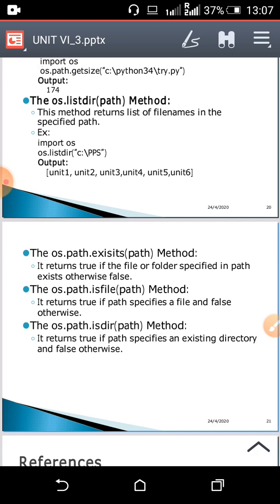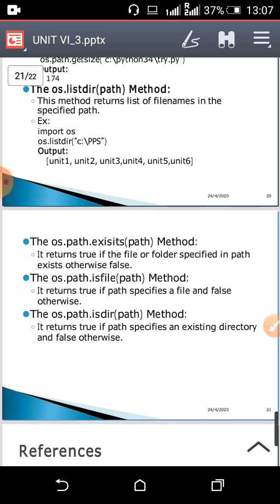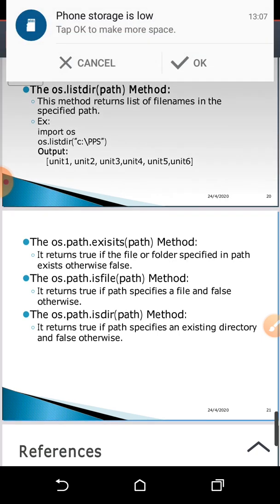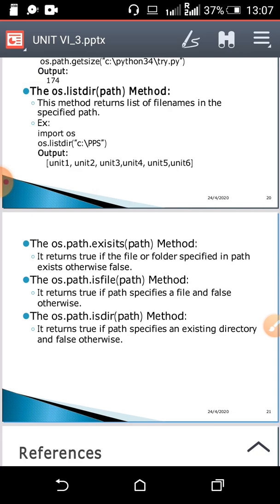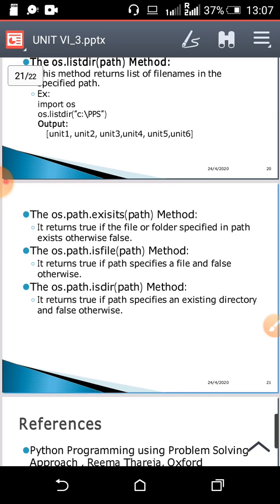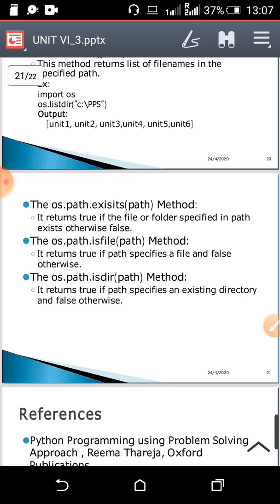Next method, the os.listdir(path) method. Okay, it returns the list of file names specified in the path. Okay, suppose I have a directory PPS, and in that PPS directory I have unit 1, unit 2, unit 3, unit 4, unit 5, unit 6 as files. Okay, so it will list all the file names as output. See the output, all the unit names are there.